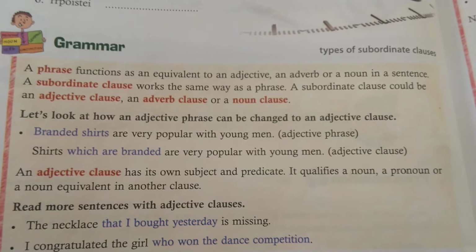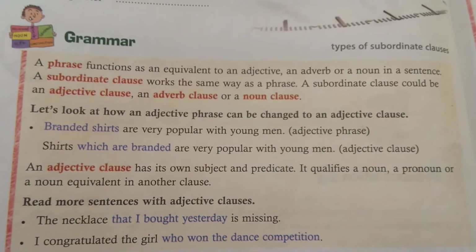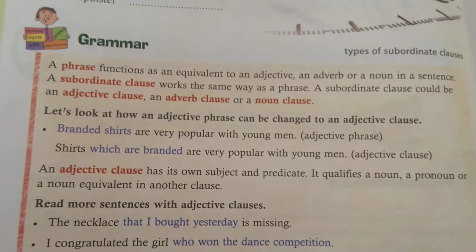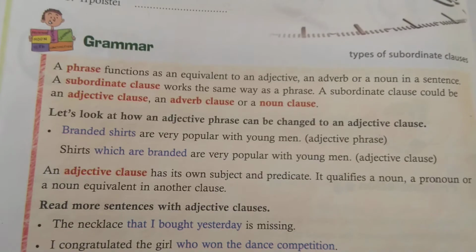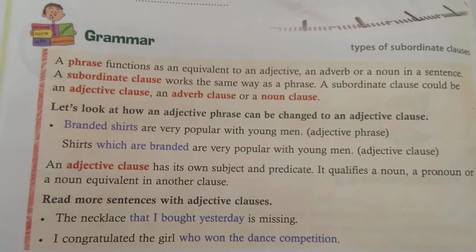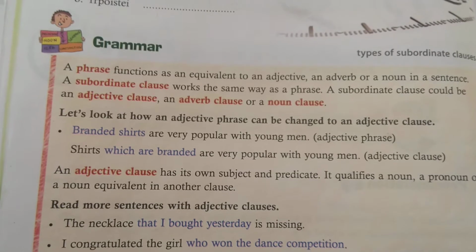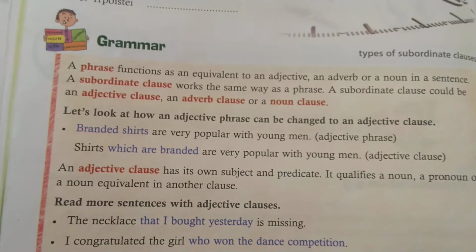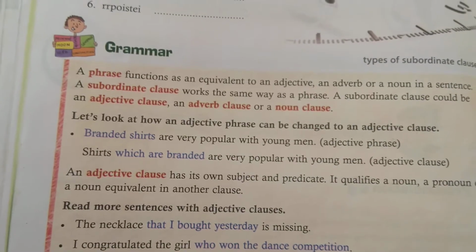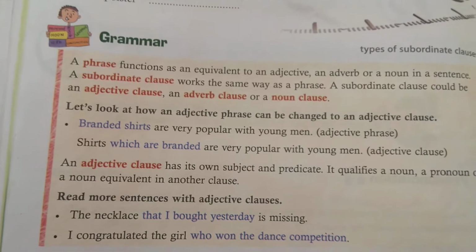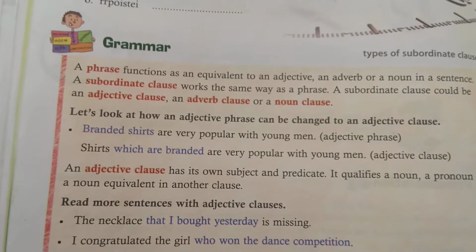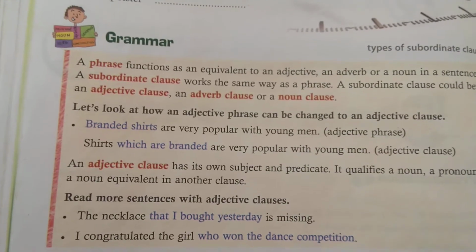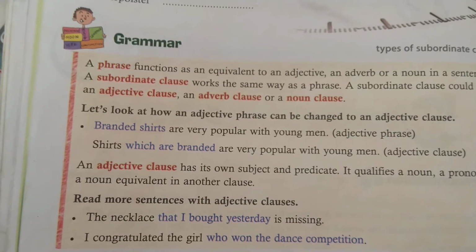So already we have learned that in a sentence there will be a main clause and a subordinate clause. Sometimes the main clause itself makes a complete sentence, whereas the subordinate clause is the one which depends. The subordinate clause depends on the main clause. That means a subordinate clause will not give complete meaning to us, and from the main clause the link will be there to the subordinate clause. So we are now going to fill the appropriate subordinate clauses, using adjective clause, adverb clause, and noun clause.